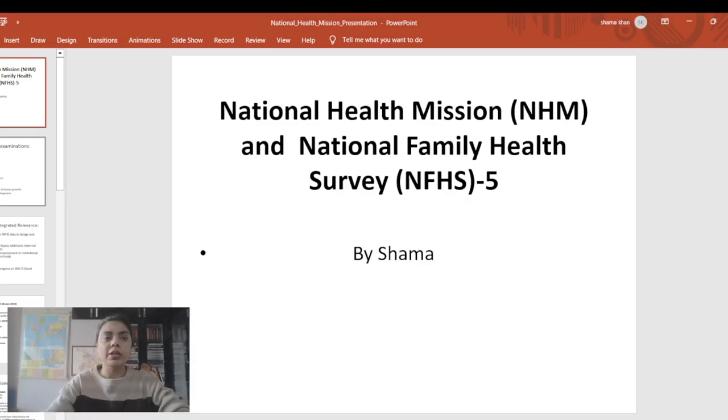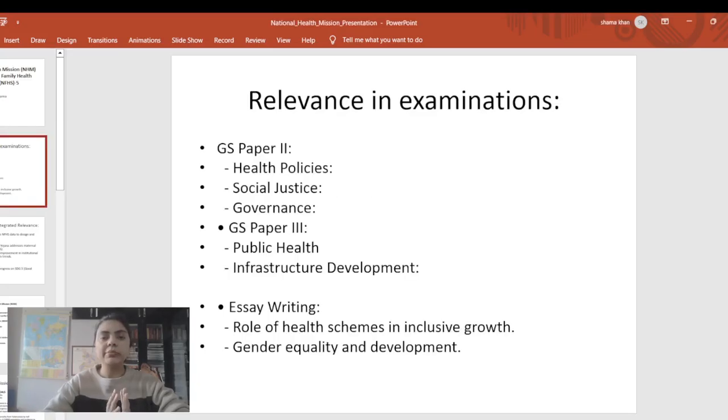My name is Shama. First of all, like every time, I emphasize that we should look at the relevance of whatever we are reading with respect to our examination. Here we can connect both topics with GS paper 2 as well as GS paper 3. In the prelims section, there are a lot of policies or schemes which the government has started with respect to public health and social justice, governance and health policies. We have seen time and again that in prelims UPSC has asked questions from this kind of scheme.